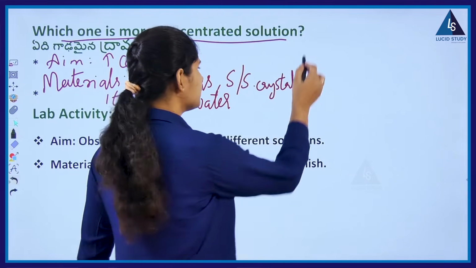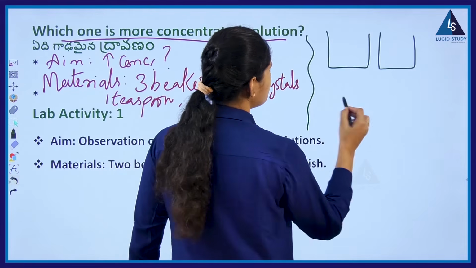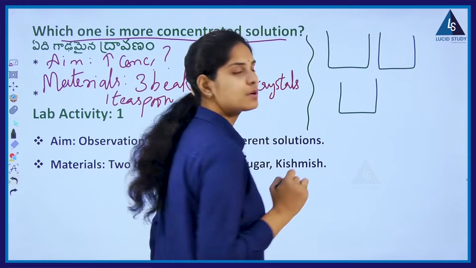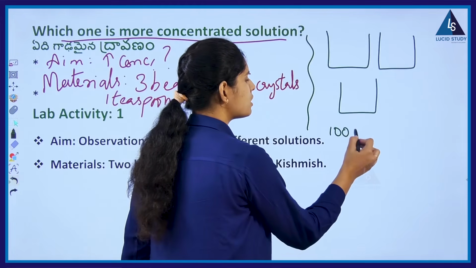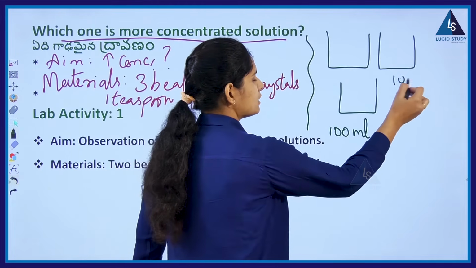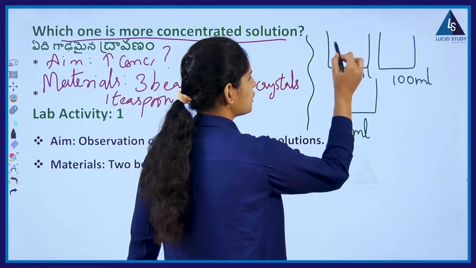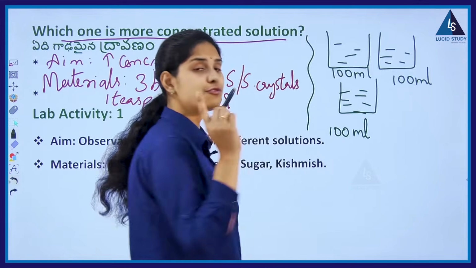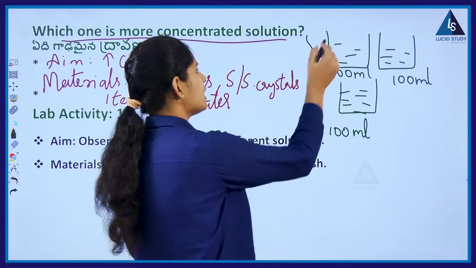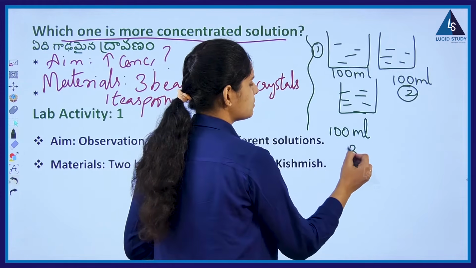The activity here involves, now take 3 beakers and fill them with water. Now, fill the water equally, all to 100 ml. అంటే 3 beakers లోని కూడా మనం 100 ml of water ని తీసుకోవాలి first of all. Alright, now consider these lines to be water. Now, let's name the beakers as beaker number 1, beaker number 2 and beaker number 3.